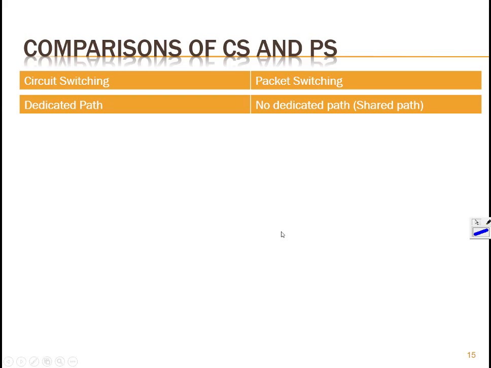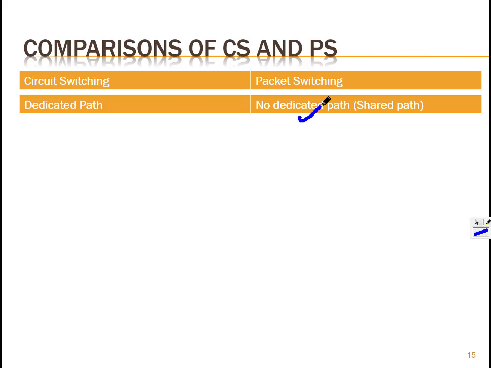So what is the difference between packet switching and circuit switching? Circuit switching uses a dedicated line; a dedicated path is available before sending data, as we have seen in the diagram. The lady, user 1, wanted to call user 3. So she dials a number, and the dialed number goes to the circuit. The circuit identifies the destination port and connects automatically. So that dedicated path is available before they start communicating and talking to each other.